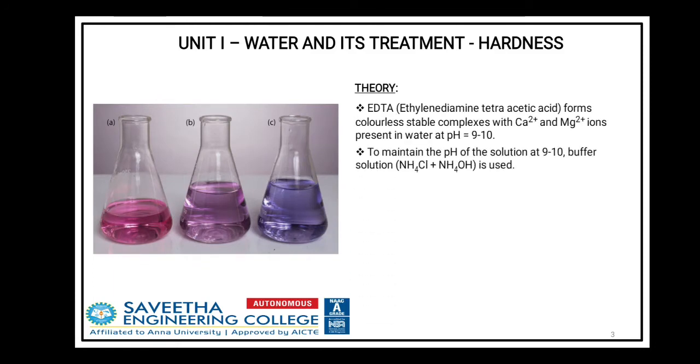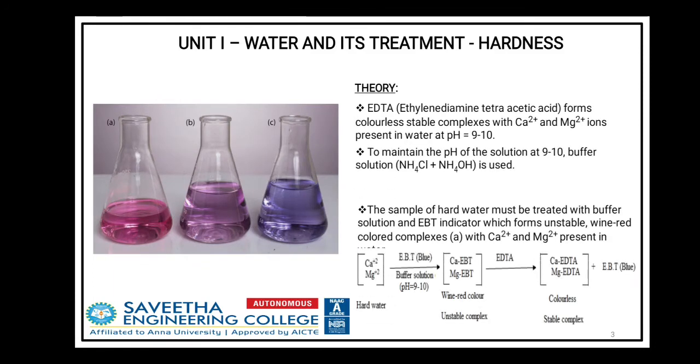So, what is the theory behind this? Initially, EDTA forms a colorless stable complex with calcium and magnesium ions present in water at a pH of around 9 to 10. How do we maintain the pH around 9 to 10? For this, we have to add ammonia buffer. Ammonia buffer is a mixture of ammonium chloride and ammonium hydroxide.